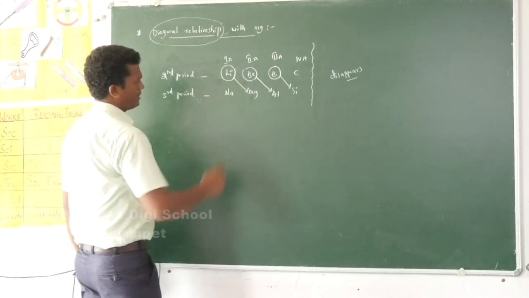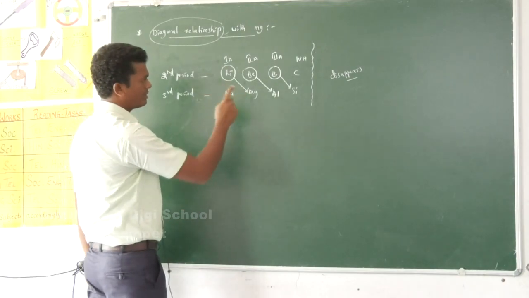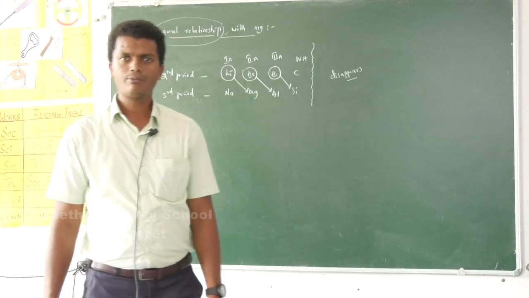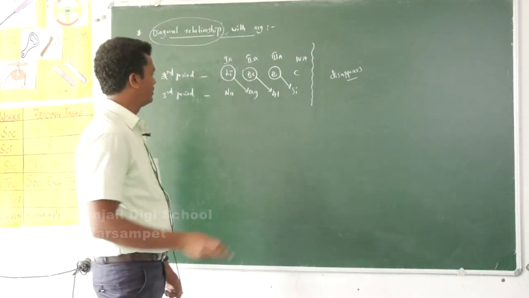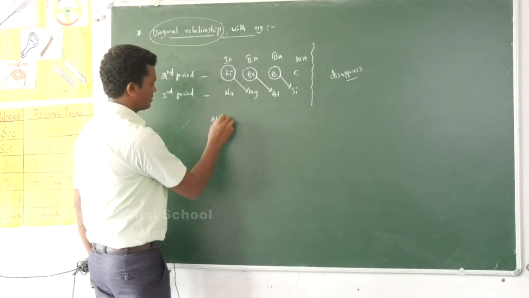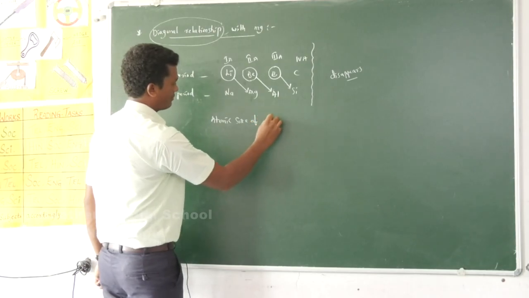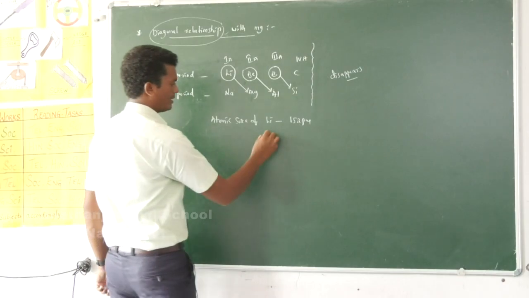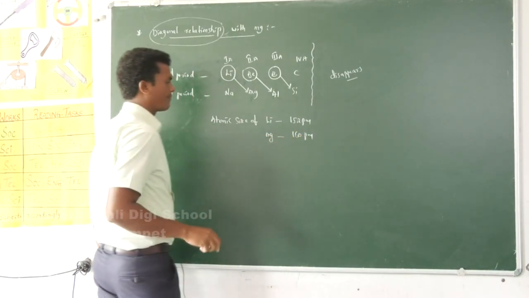The similar properties between lithium and magnesium are due to nearly the same atomic sizes and nearly the same ionic sizes of both. The atomic size of lithium is 152 picometers, magnesium is 160 picometers.